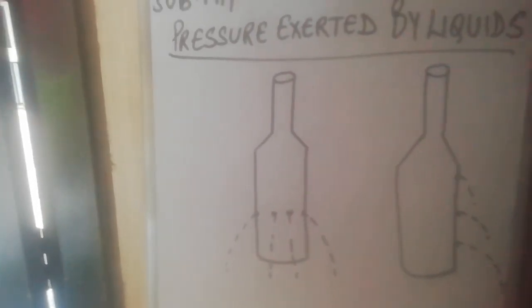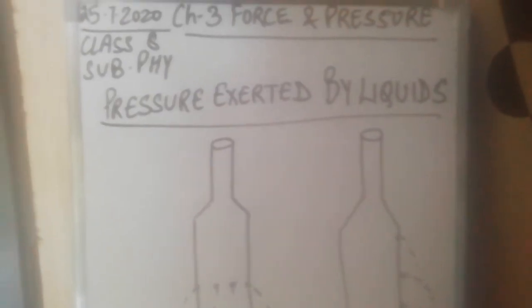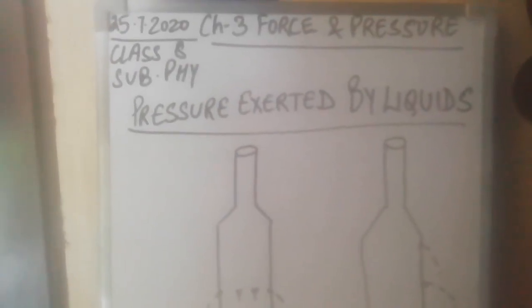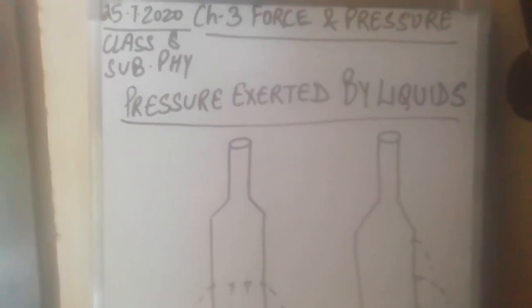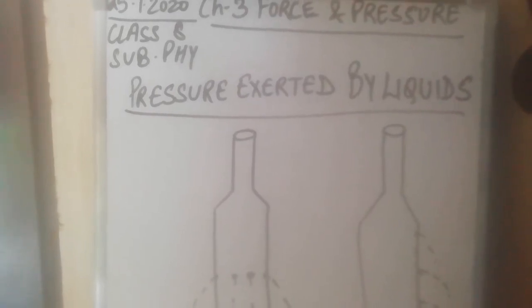There is an instrument to measure this atmospheric pressure, known as a barometer. Atmospheric pressure is measured with the help of the barometer, which is why atmospheric pressure is also referred to as the barometric pressure.